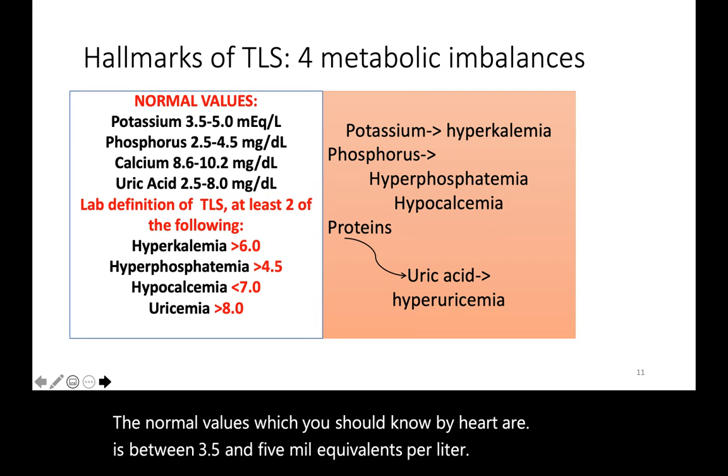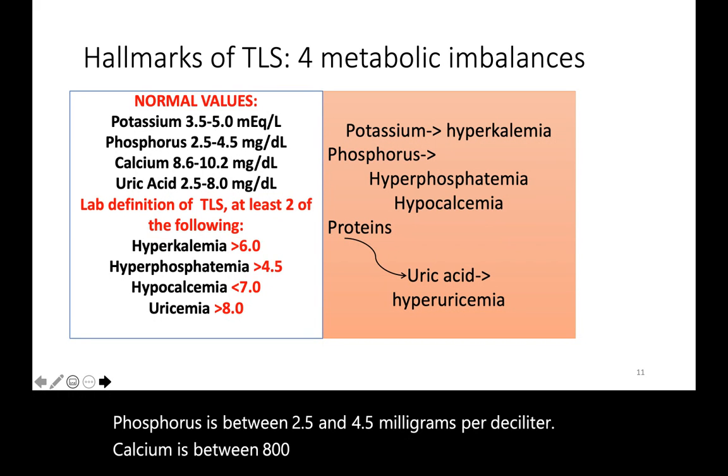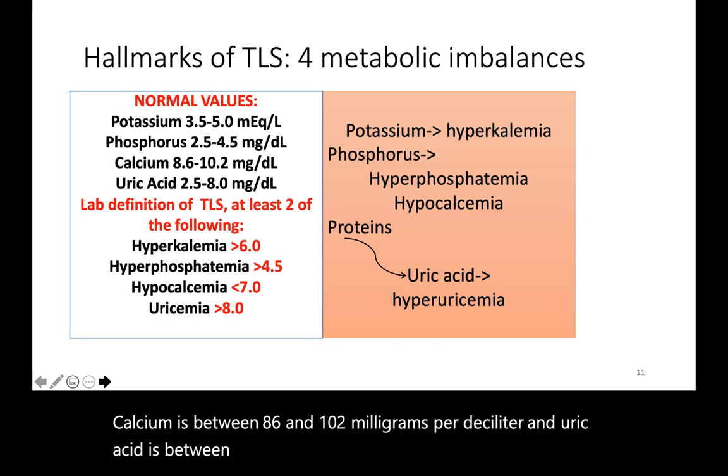Phosphorus is between 2.5 and 4.5 milligrams per deciliter. Calcium is between 8.6 and 10.2 milligrams per deciliter. And uric acid is between 2.5 and 8 milligrams per deciliter.